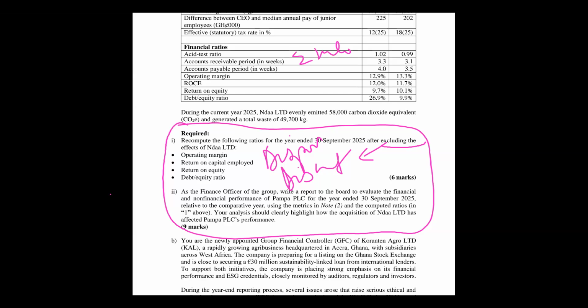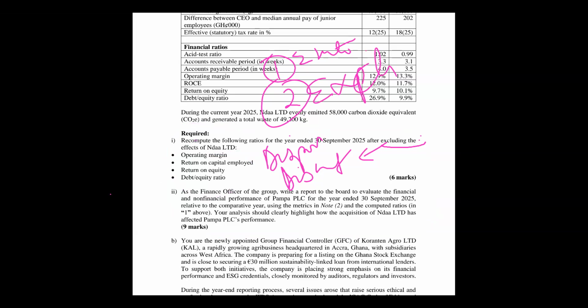It says after excluding the disposal. So recompute the following ratios for the year ended after excluding, right? The effects of Indar Limited. So I must first find, from what he said, the total ratios when they were together. Then the exclusion analysis or separate analysis. So I have to compute for these, following the ratios given here. Okay, they are already giving me here, right?